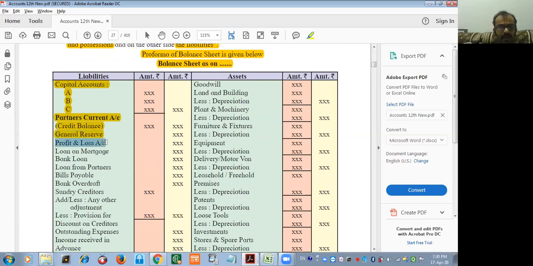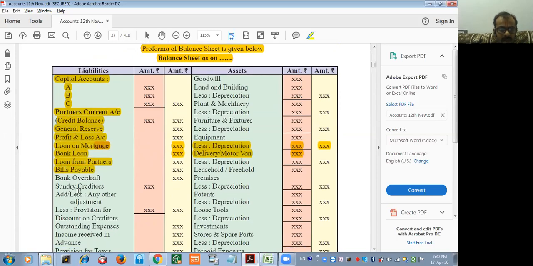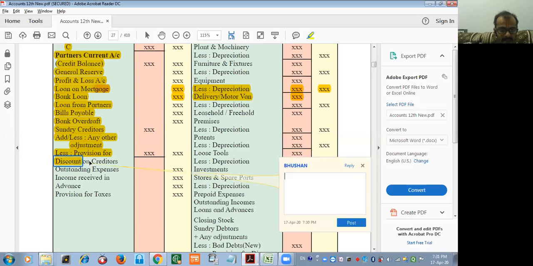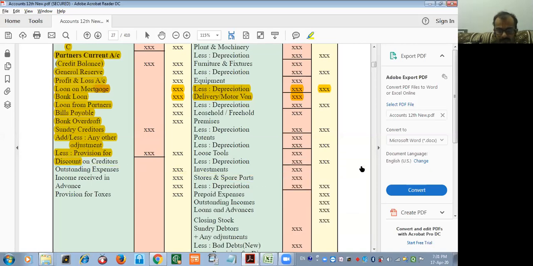General reserve, profit and loss account, loan on mortgage, bank loan, loan from partners, bills payable, bank overdraft, sundry creditors, add or less any other adjustment, less provision for discount on creditors, outstanding expenses, income received in advance, provision for taxation, and so on.